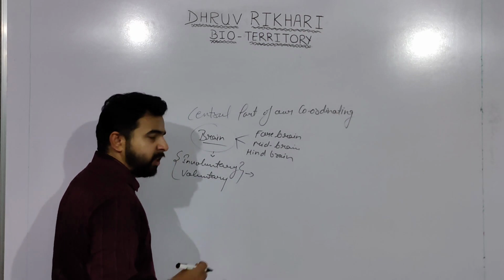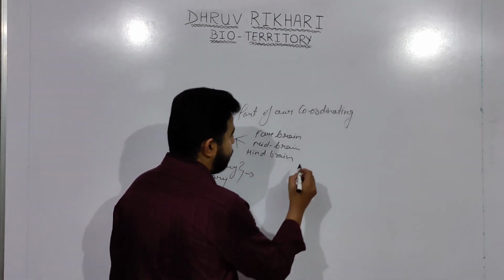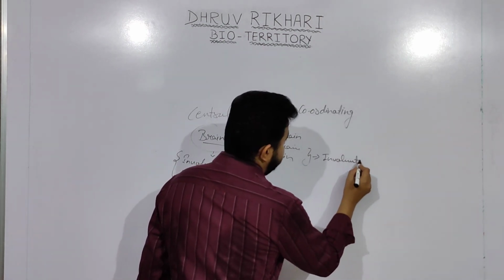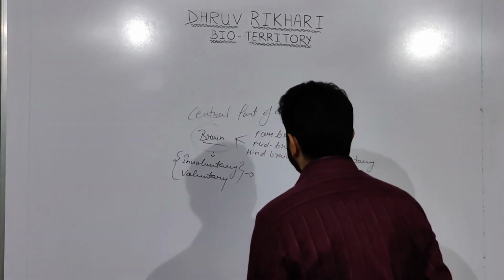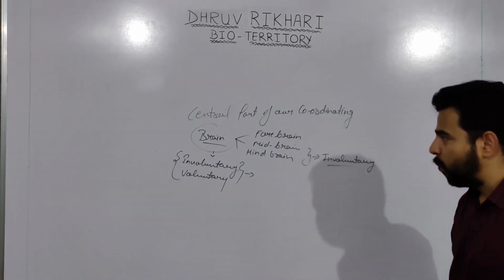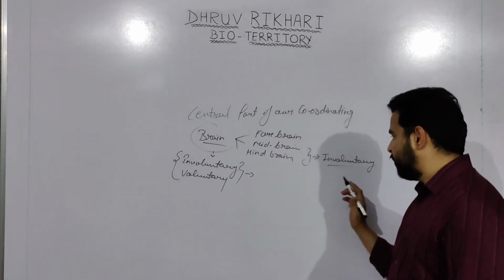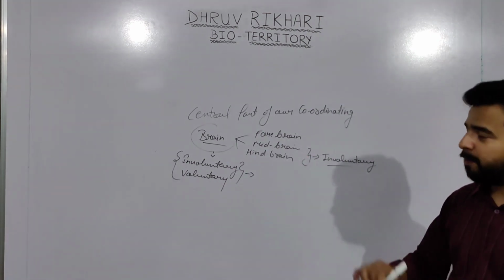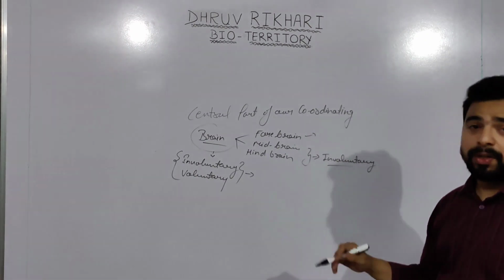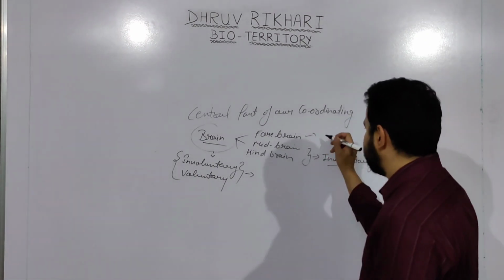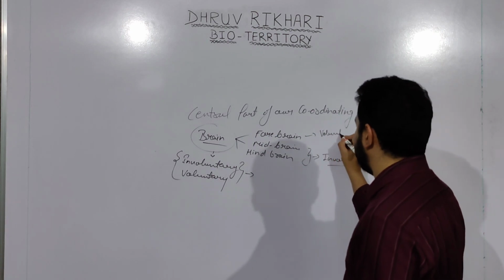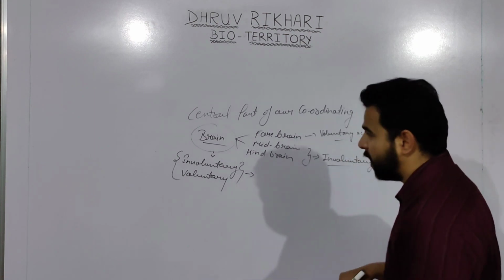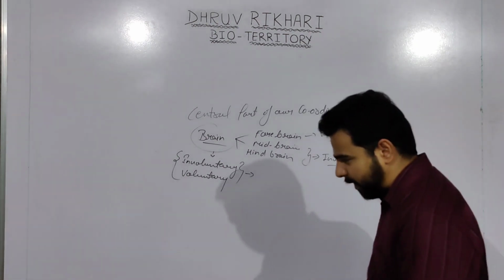Involuntary actions are those actions which cannot be controlled by our will, and the two regions which help in their functioning are the midbrain and hindbrain. The forebrain helps in the regulation of voluntary actions, which are those actions which can be controlled by our will, right?